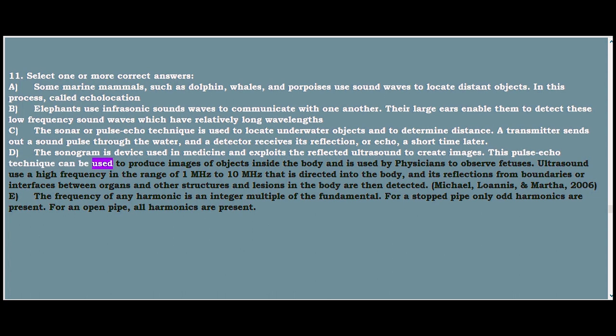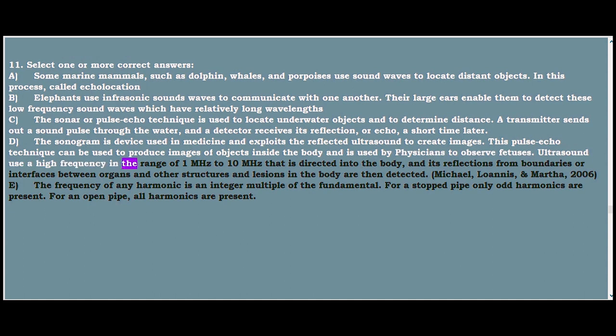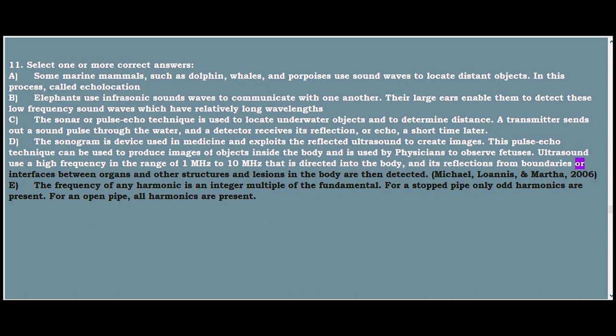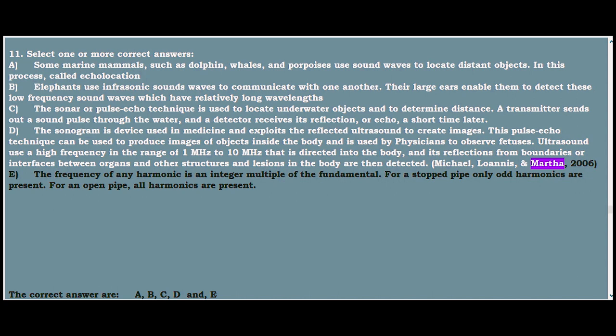This pulse echo technique can be used to produce images of objects inside the body and is used by physicians to observe fetuses. Ultrasound uses a high frequency in the range of 1 MHz to 10 MHz that is directed into the body, and its reflections from boundaries or interfaces between organs and other structures and lesions in the body are then detected. Michael, Jones, and Martha, 2006.